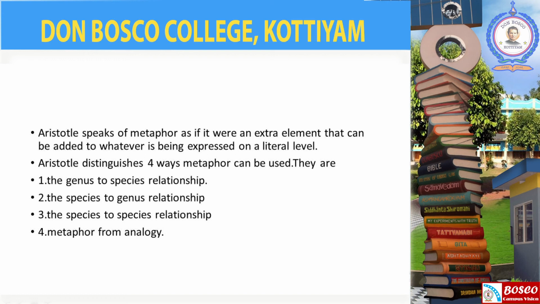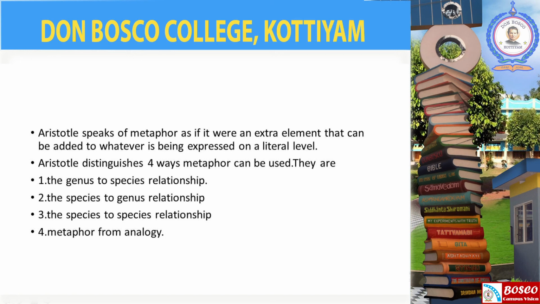The first one is the genus to species relationship, where a more general term is used instead of a specific term. For example, "here stands my ship," where stand is a more general way of saying anchored.